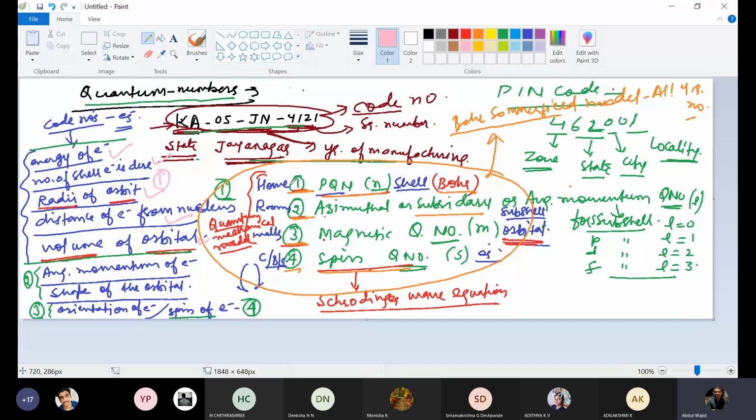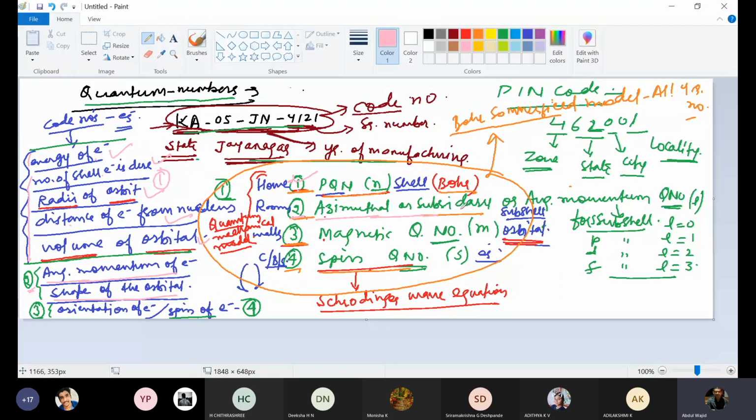The principal quantum number gives you information about the energy of the electron, the shell in which the electron is there, radii of the orbit, distance of the electron from the nucleus, and volume of the orbital. That's why I classified them into 4 groups. The principal quantum number gives information about these 5 points, and the azimuthal or subsidiary or angular momentum quantum number tells you about the angular momentum of the electron and shape of the orbital.